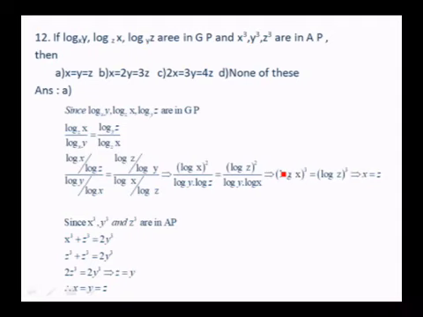If log y to the base x, log x to the base z, log z to the base y are in GP, and x cube, y cube, z cube are in AP, then you are having four options: x equals y equals z, x equals 2y equals 3z, 2x equals 3y equals 4z, and none of these. So, since log y to the base x, log x to the base z, log z to the base y are in GP, you find that log x to the base z over log y to the base x is equal to log z to the base y over log x to the base z.